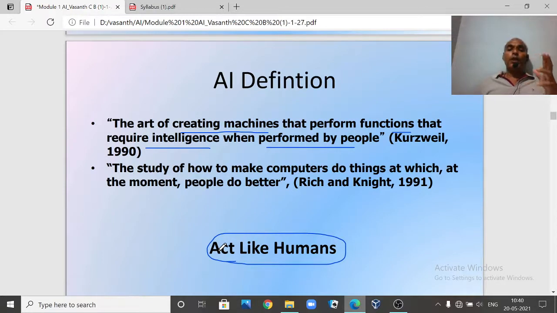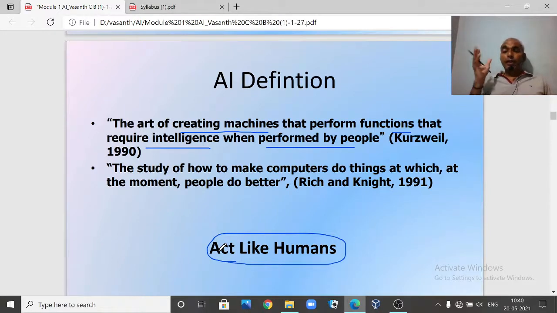Why? Because thinking like human beings falls under cognitive science, where we first have to understand how our human brain thinks. Our brain is so complicated that till today scientists are unable to identify how it works. It is a very complicated device, my students.